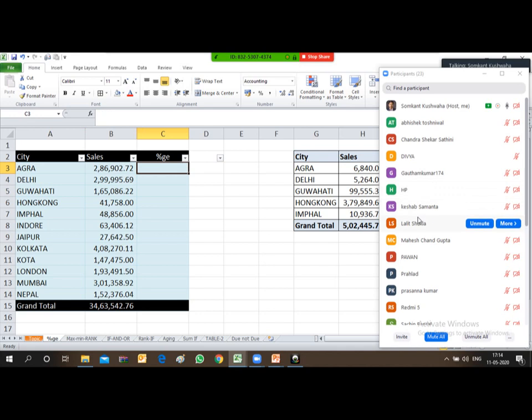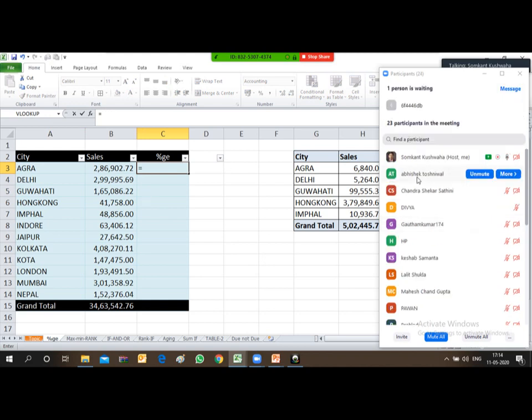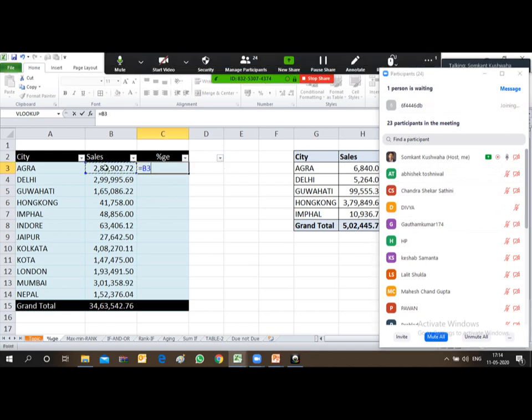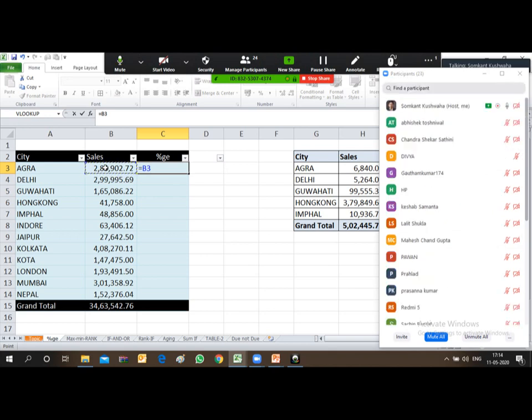So let's see how to do it, friends. Just press equal, and select the sale of the desired location. After selecting it, divide it by the total sale.